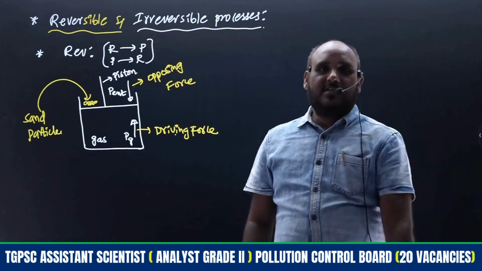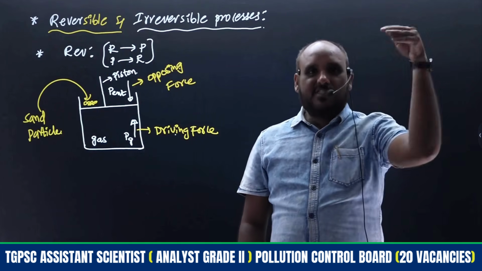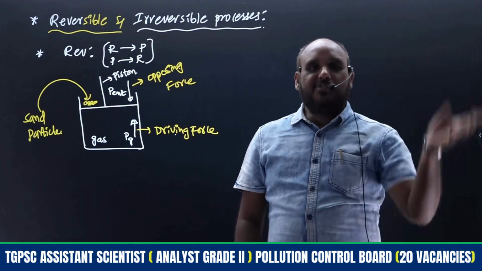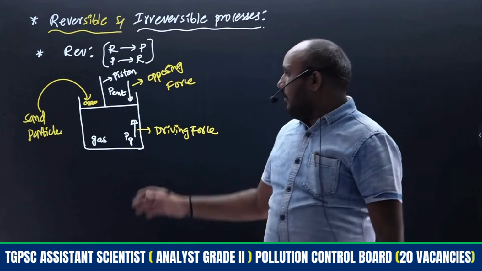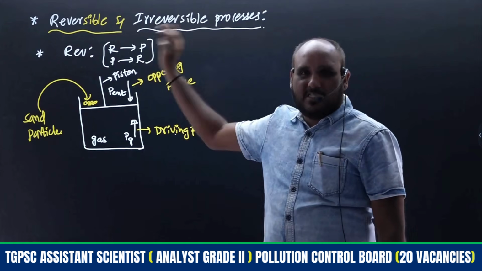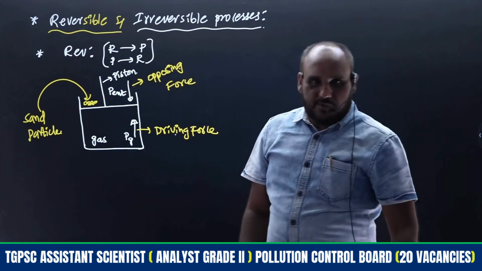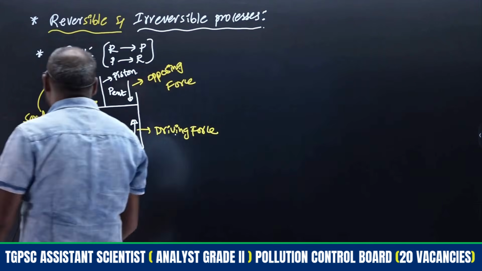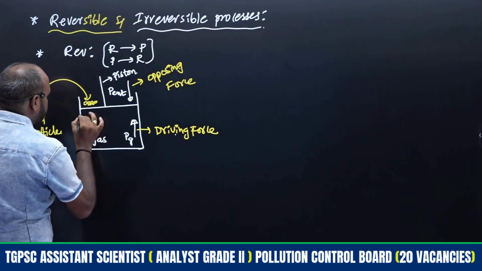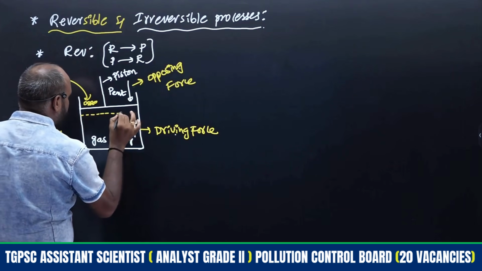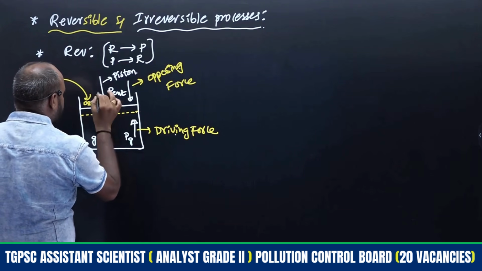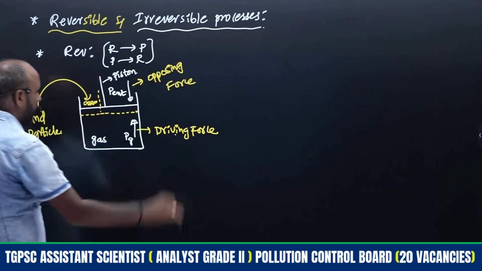The opposing force is increasing. When the opposing force is more, with the addition of small sand particles on the piston, the piston will move down. So this is the piston moving down.